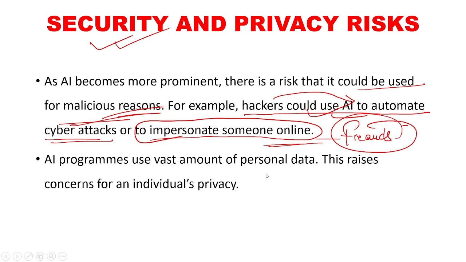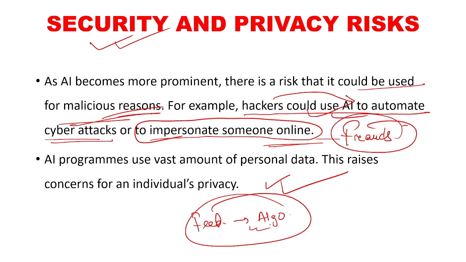AI programs use a vast amount of personal data. This raises concerns for individuals' privacy. Because if you want to get the best result from some AI program, you have to feed a lot of data into the program, into the algorithm. Thereby this AI program gets your data, it can share your data, and if there is a data leak, somehow due to hackers or some other reasons, that would compromise an individual's privacy and also safety and security. So that may be a very big disadvantage with AI programs.